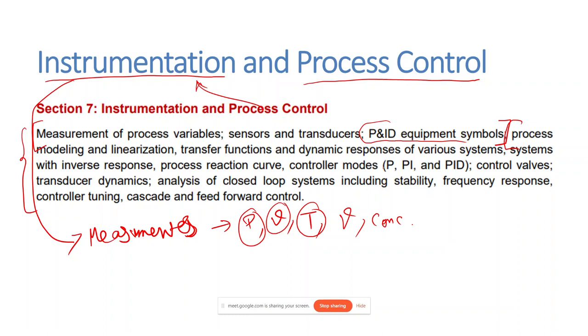In the initial few lectures we can start with process modeling and linearization, where I will show you transfer functions, dynamic responses of various systems, and systems with inverse response. After that we will see how to control these processes using controller modes, control valves, and analysis of closed loop system stability.